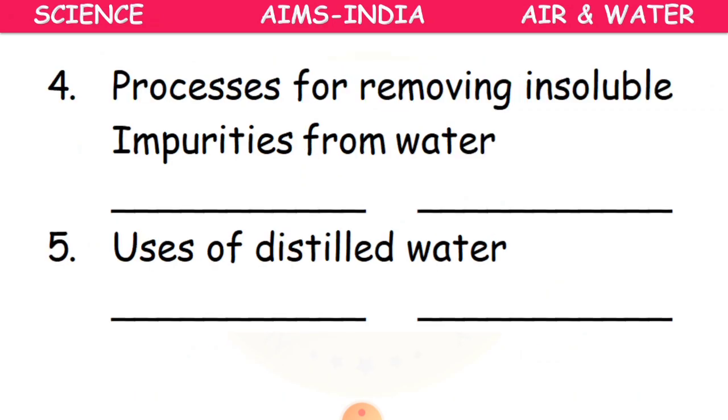And the fourth one is the process for removing insoluble impurities from water. Now we have learned different processes, so you have to name any 2 processes. And the fifth one is, where do we use distilled water? For example, I say it is car batteries. You can name any 2. Clear children? So this is also for your homework. Please take a book, or a paper at least, and then copy down these questions and write the answers.